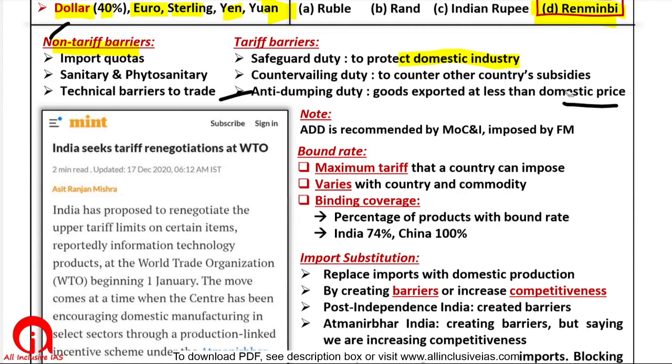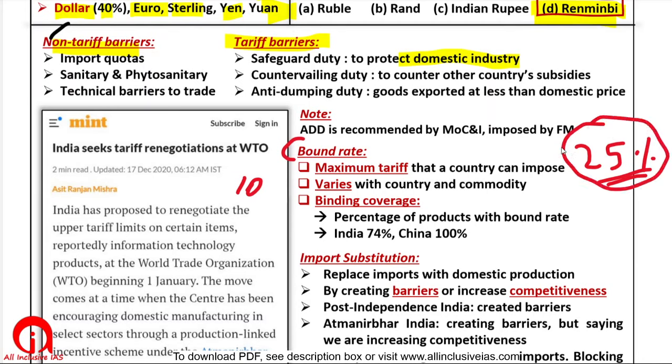Now there is something called the bound rate. The question is, how much tariff can a country impose and on what products? So there has to be some limit under the WTO system. So that upper limit is called a bound rate. Suppose India says that on mobile phones, currently we are imposing 10% import duty, but in future maybe we will want to increase it. So we will say that on mobile phones we commit that we will impose a maximum of 25% import duty. So 25% is your bound rate.